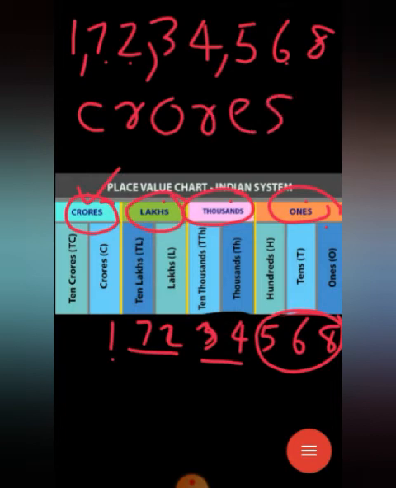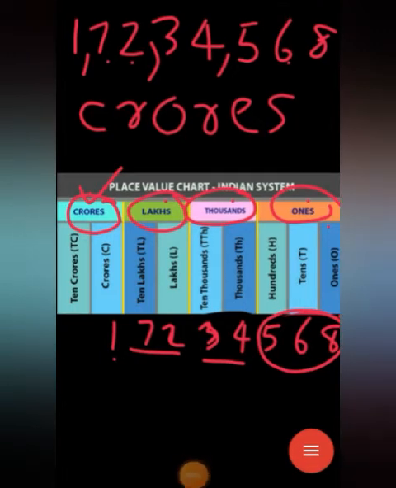Study the spelling of crores, lakhs, thousands, hundreds, then 1 2 3, 20 30 40, that you already know. So the crore spelling is this, otherwise you can't write the number name. Understand how to read and write a 7-digit or 6-digit or 5-digit number, above 5 digits? You understand? Okay.